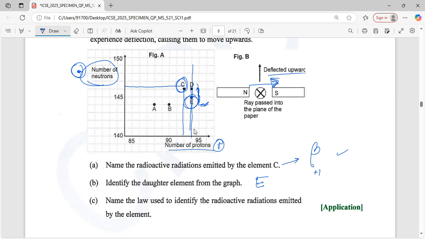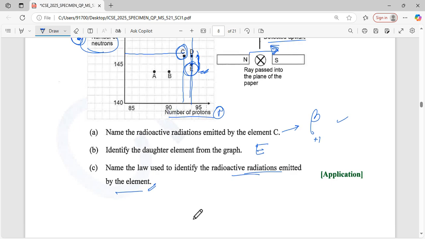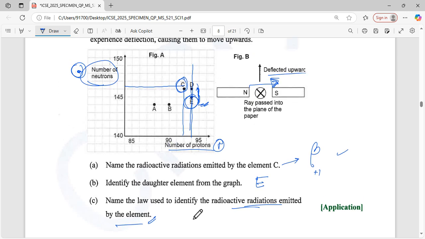Next, name the law used to identify the radioactive radiation emitted by the element. That is the Fleming left hand rule. If there is a deflecting force upward, we know that it is simply the Fleming left hand rule.